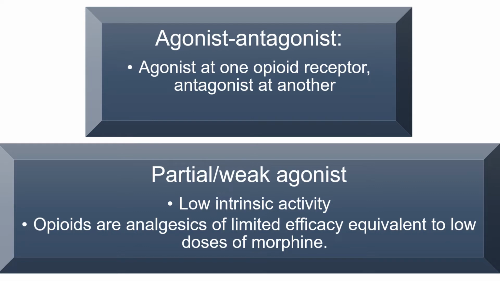In agonist-antagonist, they are agonist at one receptor and antagonist at another receptor. Second, they are partial or weak agonists, having very low intrinsic activity. These opioids are analgesics of limited efficacy, which is almost equivalent to a low dose of morphine.